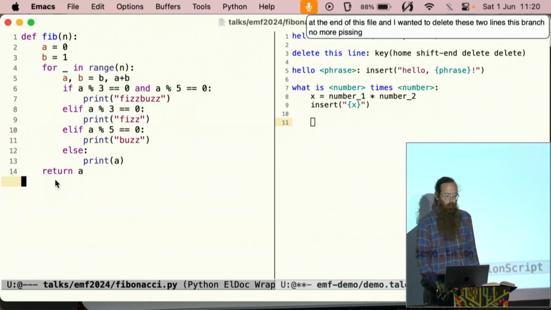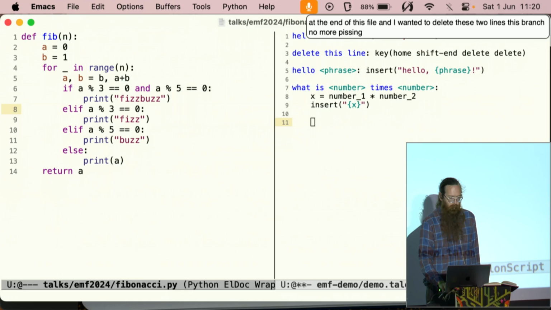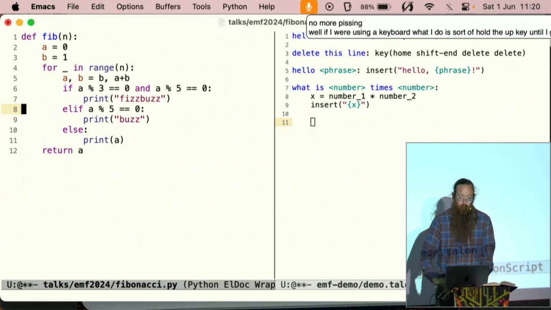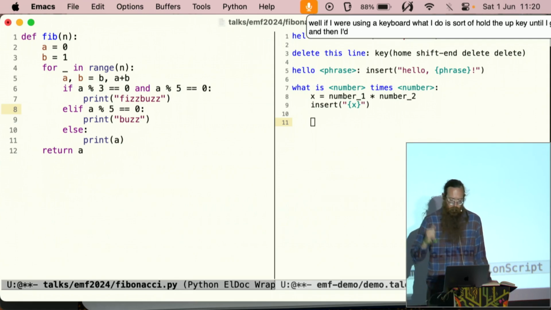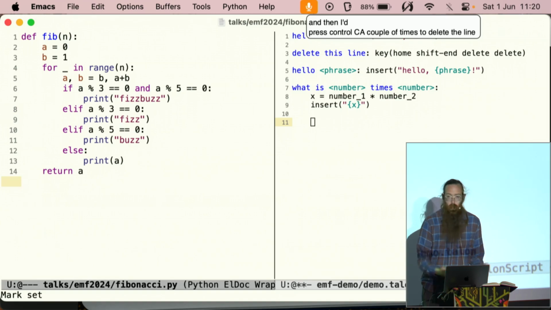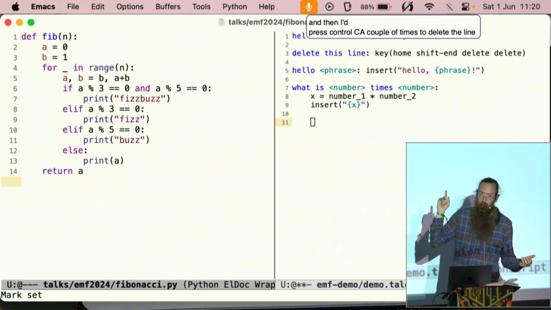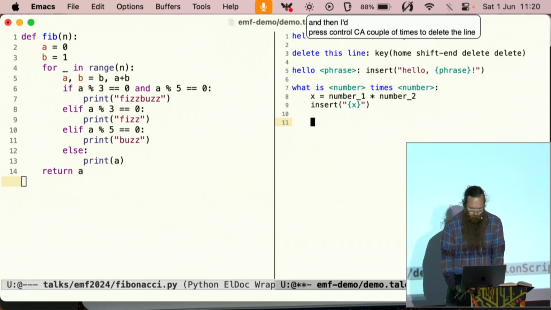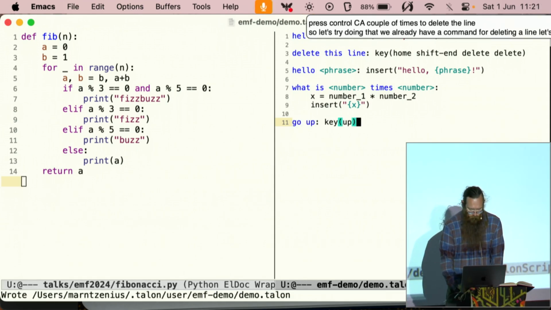Well, if I were using a keyboard, what I'd do is sort of hold the up key until I get roughly there. Oh, I had landed exactly on it. And then I'd press Control-K a couple of times to delete the line. So let's try doing that. We already have a command for deleting a line. Let's try adding a command for going up, pressing the up key. That's really easy.